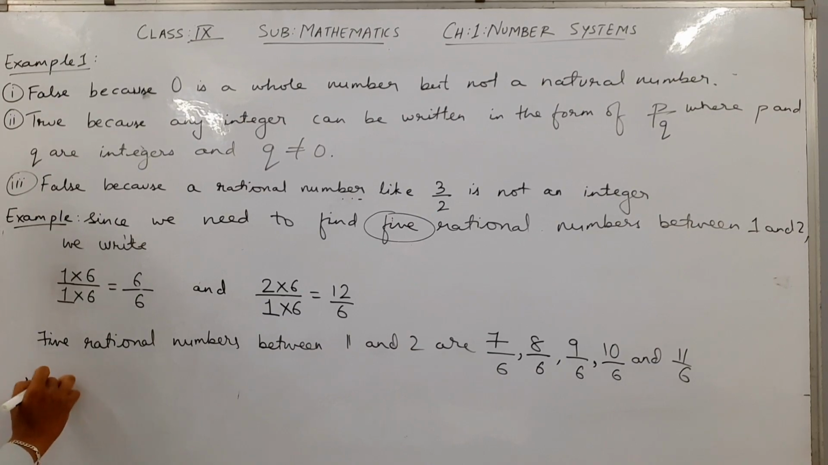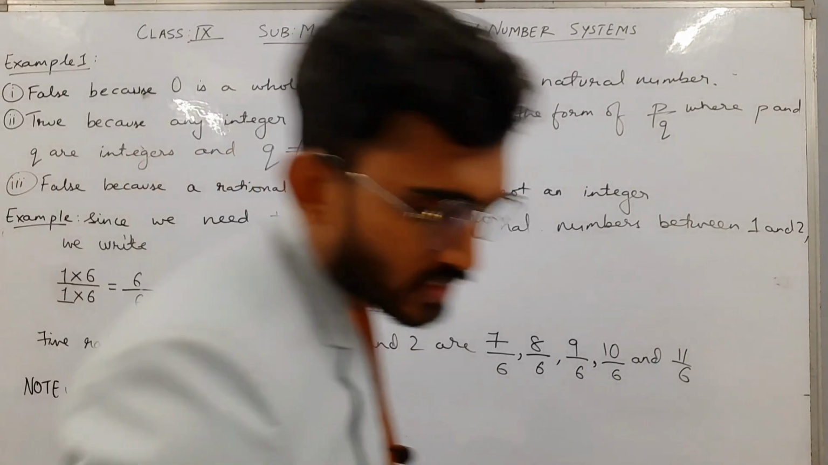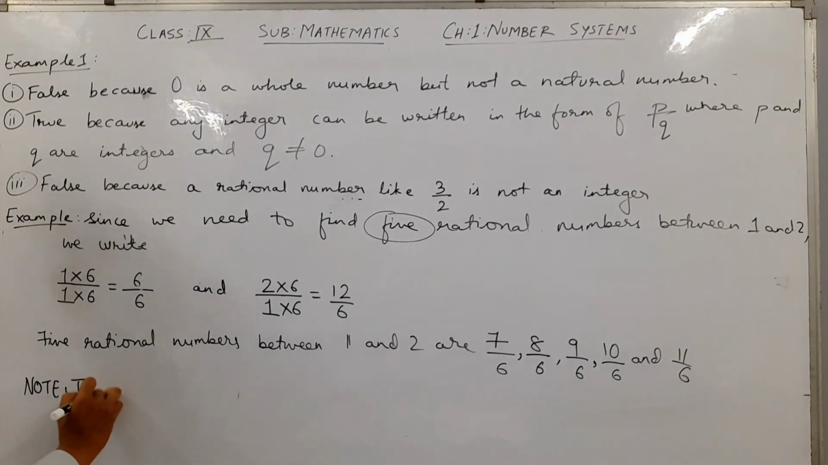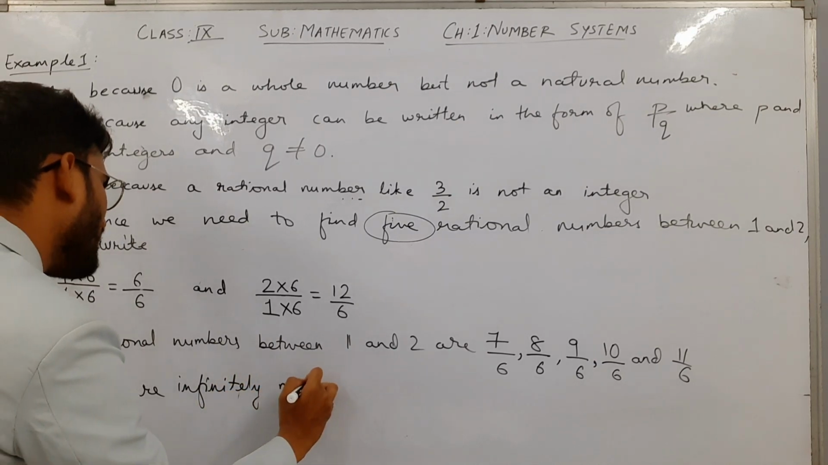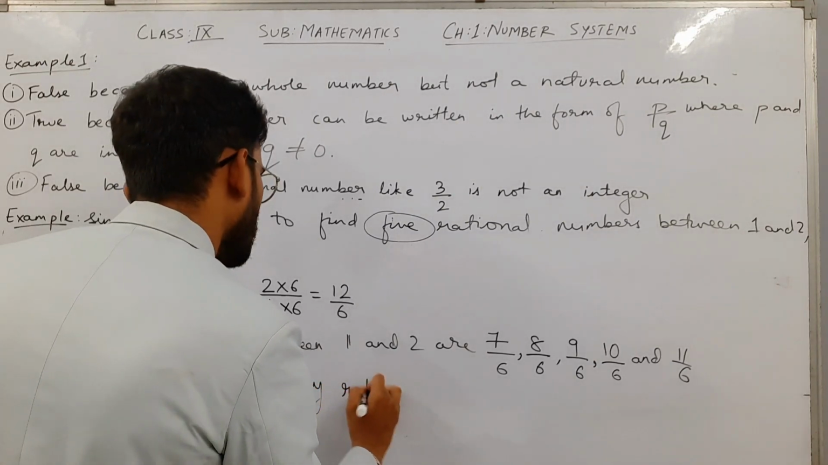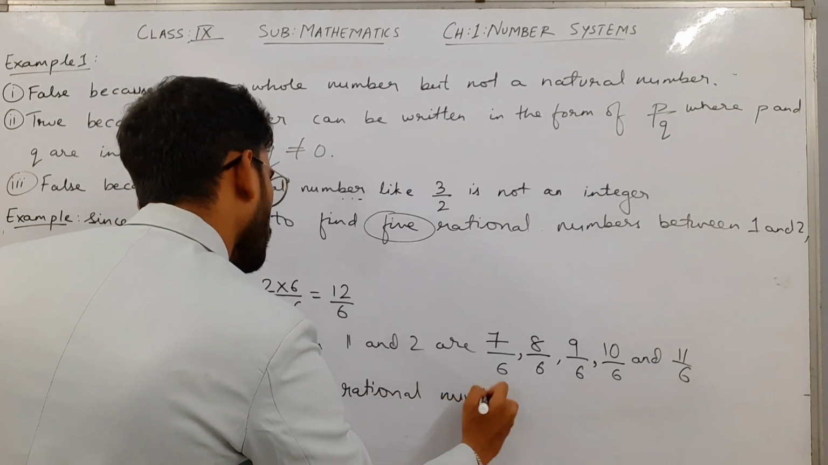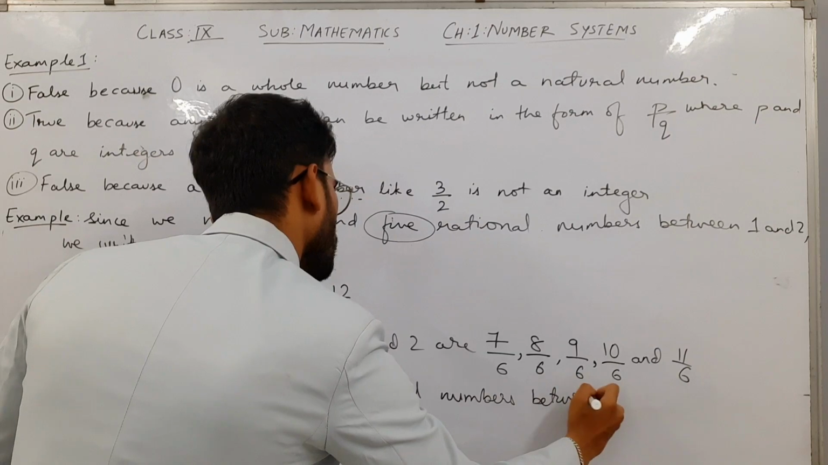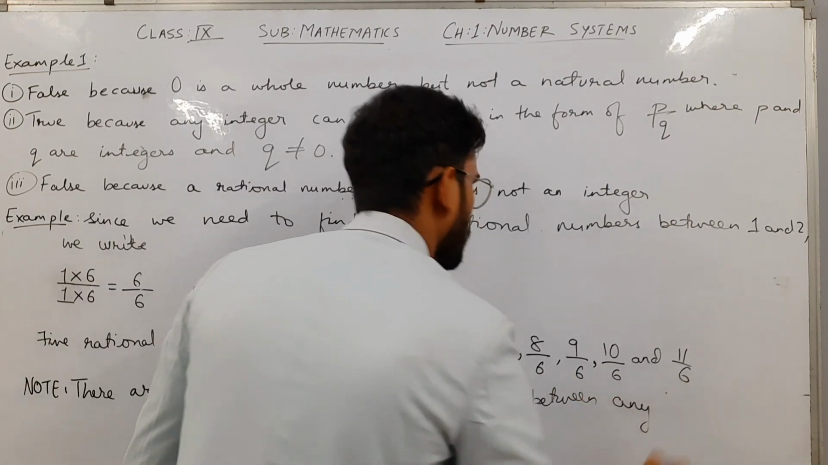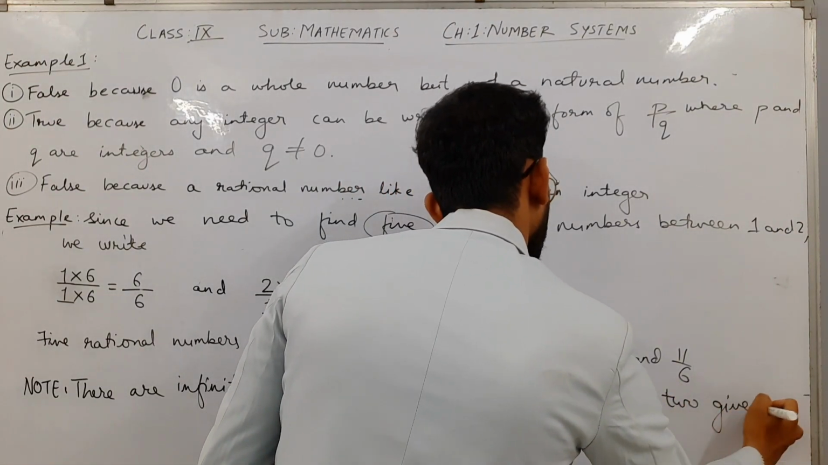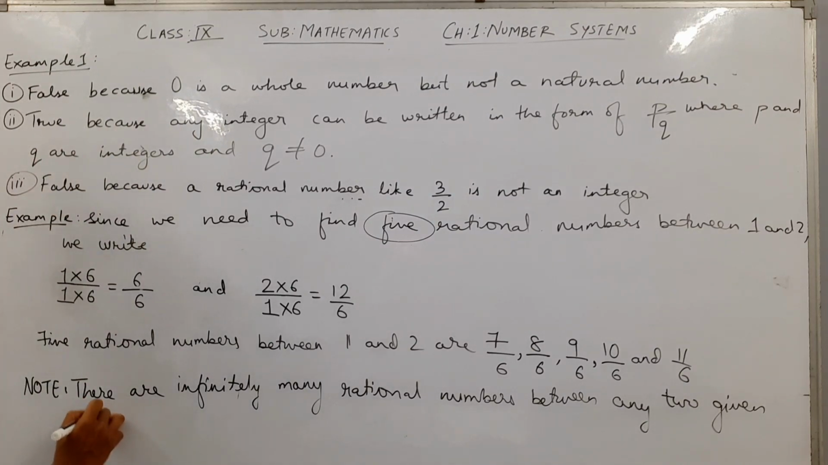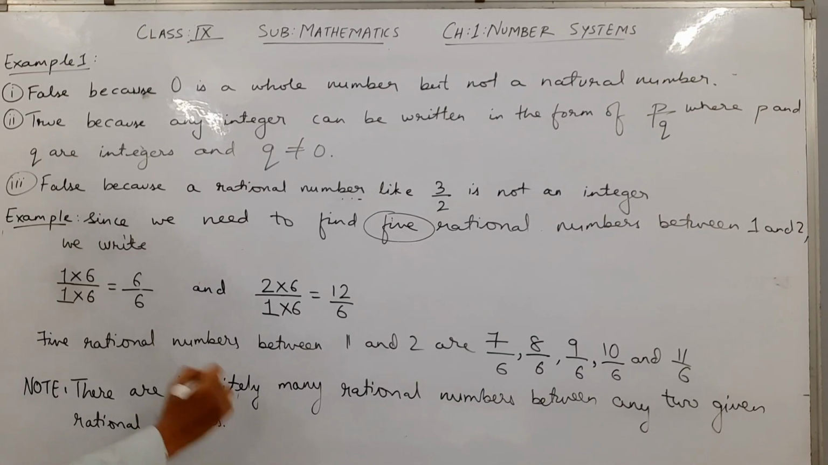So these are the 5 rational numbers. What you have to note here is that there are infinitely many rational numbers between any 2 given rational numbers.